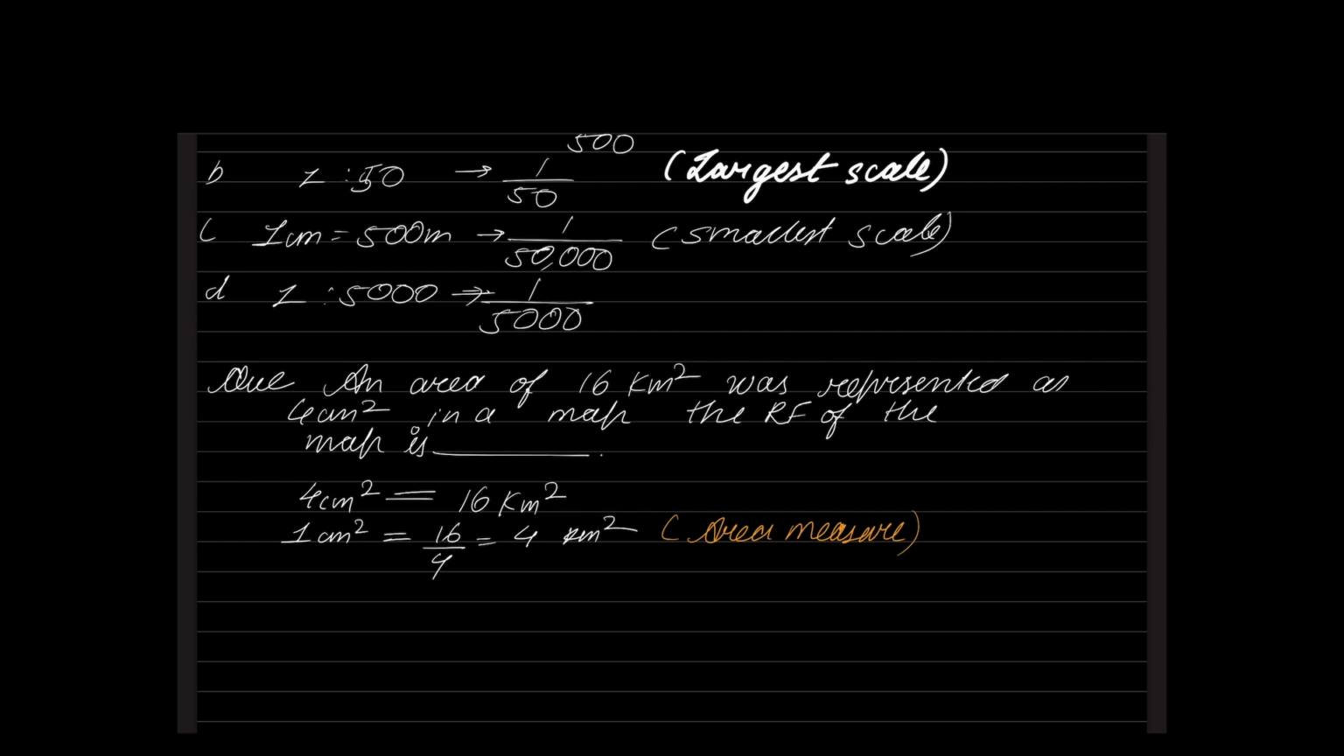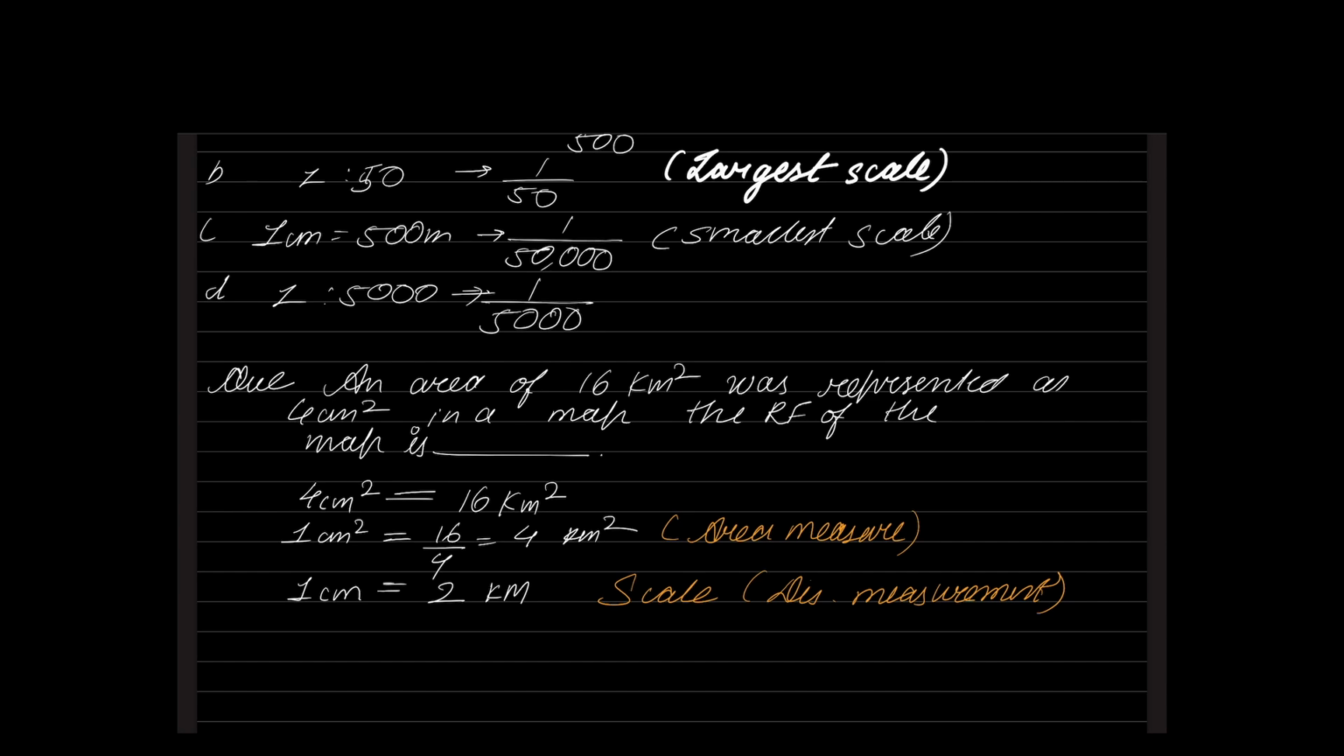So 1 centimeter square represents 4 kilometers square means 1 centimeter will represent how much? 2 kilometers. You need to take the square root on both sides. This is what we call scale in distance measure. Remember, I clearly told you, scale is always expressed in distance only, not in area, not in volume. Area measure and volume measure will help us in the numericals. Please try to understand, it will not help us in our scale determination.